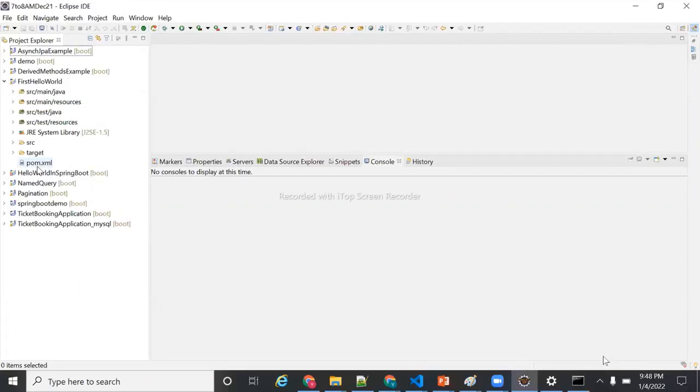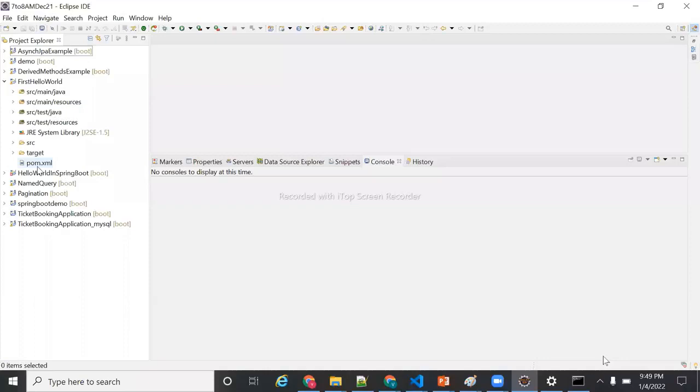Within the pom.xml, if you tell it, hey, I want to download Spring Boot jars, or Spring jars, or the other jars, you need to tell it in the pom.xml.